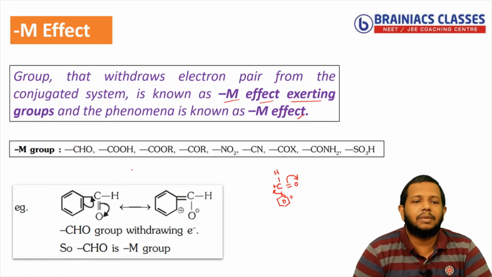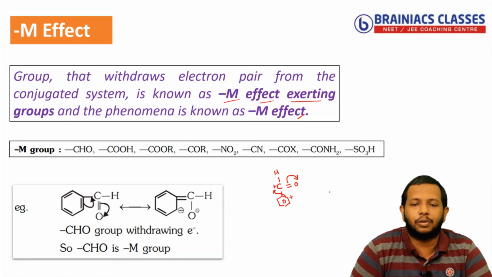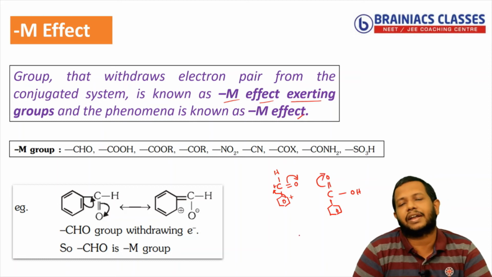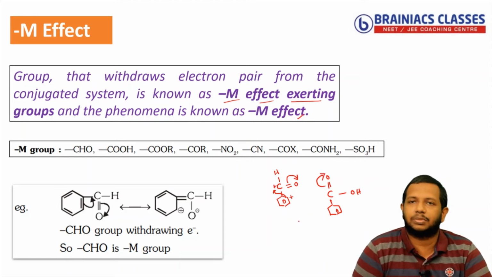Clear? Similarly, COOH. For COOH also you can apply the same logic. You can see C double bond O, and there is OH, and I know that this carbon is connected to the benzene. Again, I know that oxygen is more electronegative, so this will move in this direction. So positive charge will come. And similarly COOR, correct? The same logic.